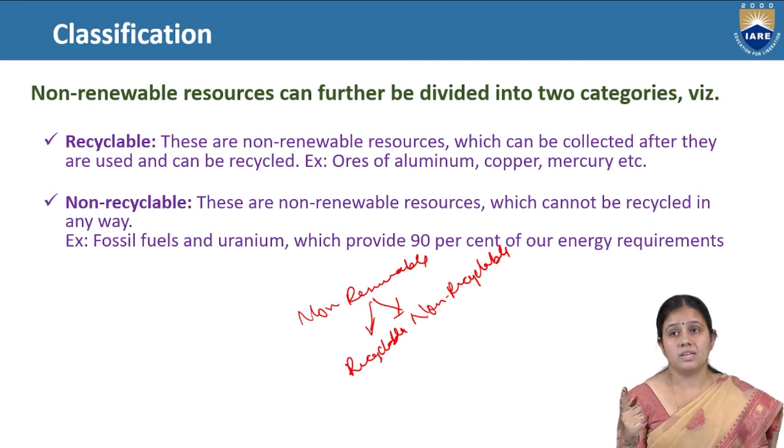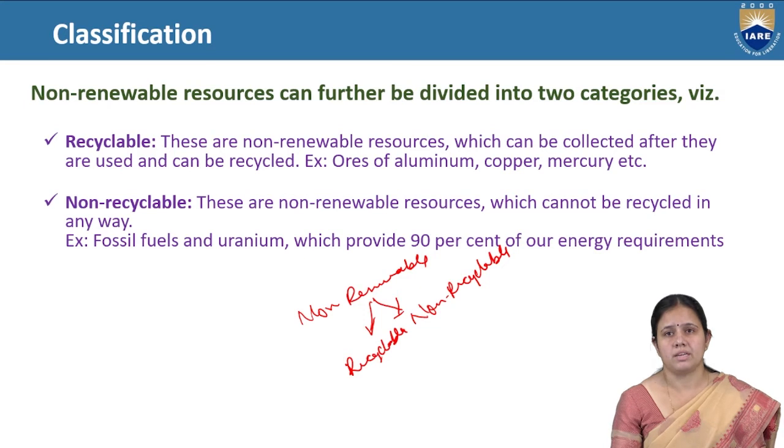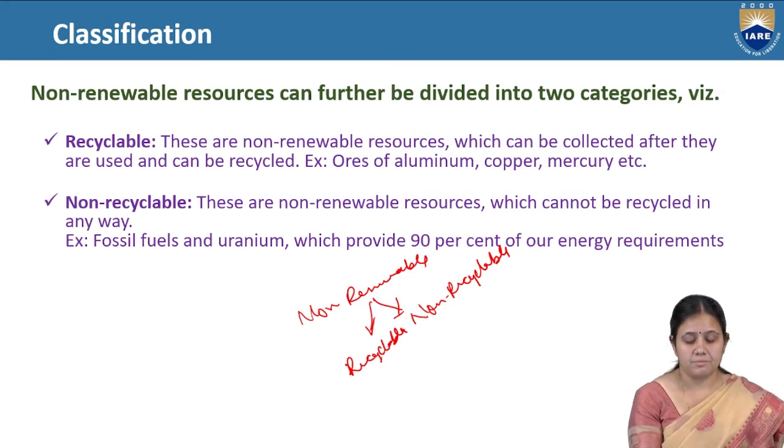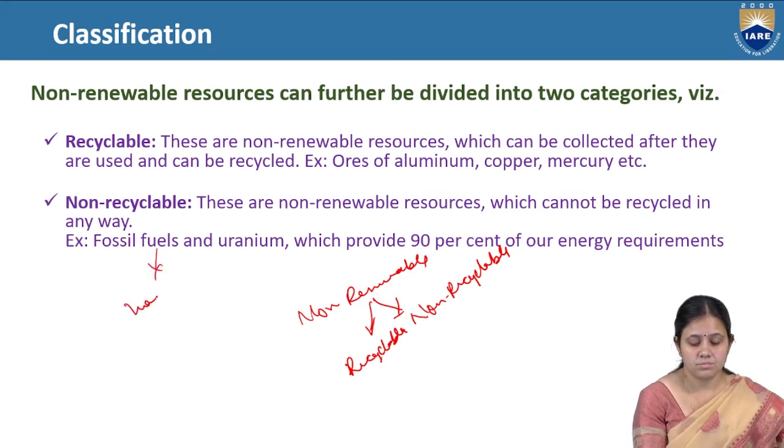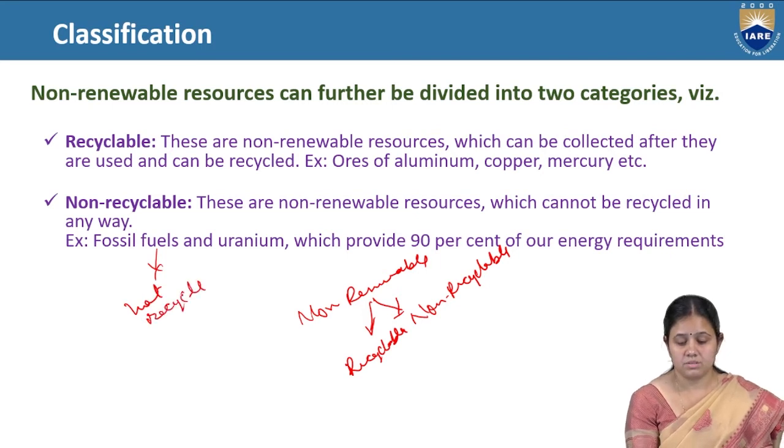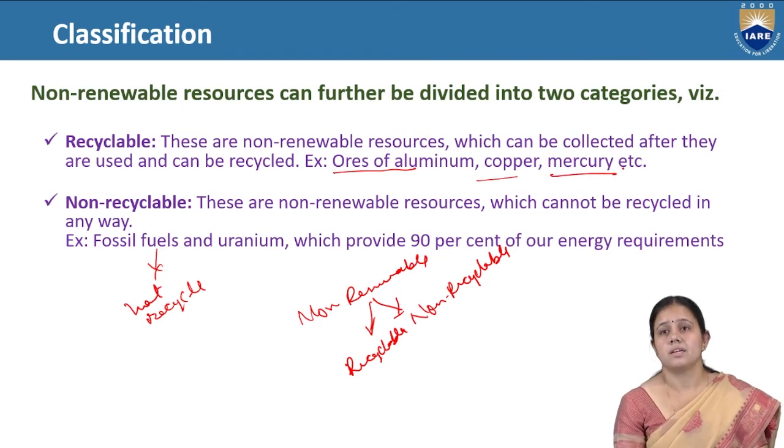Minerals like copper and mercury can be recycled again, but non-renewable resources like fossil fuel cannot be recycled. Ores of aluminium, copper, and mercury can be used again, but fossil fuel cannot be recycled.